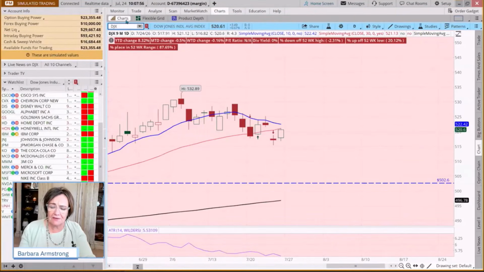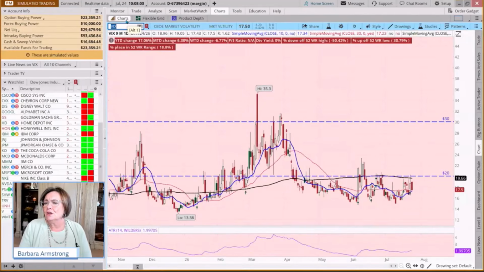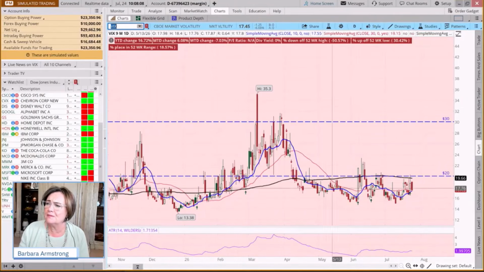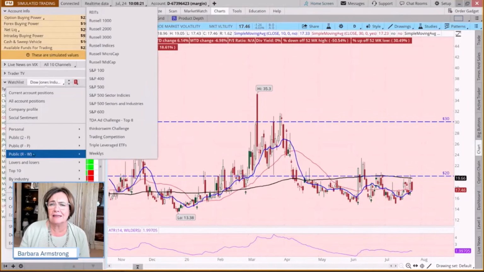Okay, when we look at the VIX, our VIX is sitting at 17. So it's in the midpoint of where it's been trading most of the year. It's down 6.7% today.